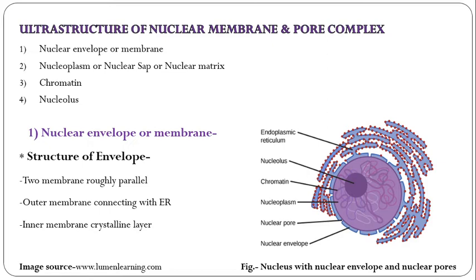In the nuclear envelope or the membrane, the structure of the envelope has two roughly parallel membranes: the outer membrane connecting with the endoplasmic reticulum, and the inner membrane with crystalline layers. So see in this diagram, the eccentric part in the center is the nucleolus. Then the thread like structure is chromatin, and the liquid or gel material in the cell is the nucleoplasm.